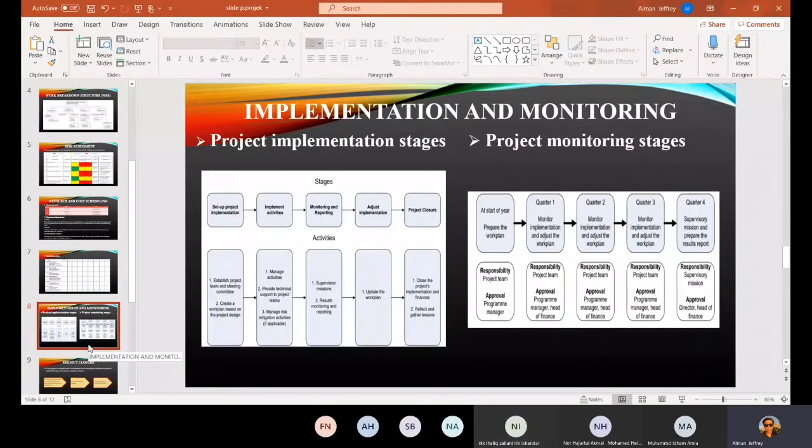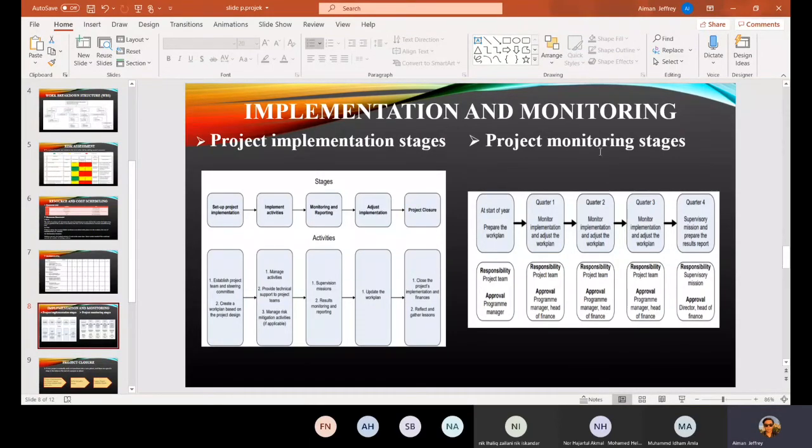Okay, next we go to the implementation and monitoring. This is our project implementation stages. It consists of 5 stages. The first one is set up project implementation. Second is implement activities. Third is monitoring and reporting. Fourth is adjust implementation. And the final one is project closure. These are the activities that we have done during these 5 stages.